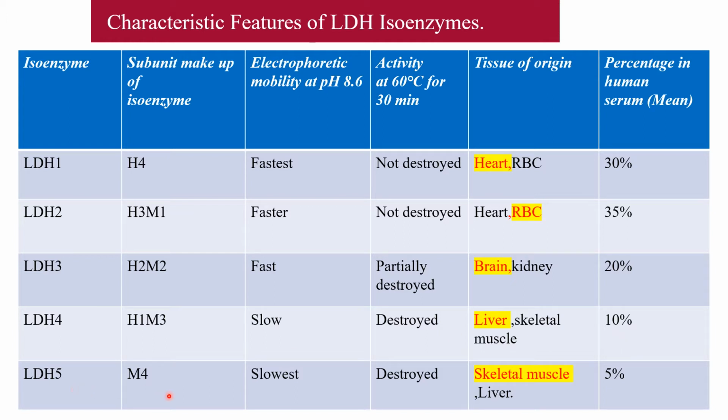And LDH5 contains all subunits as M4. LDH1 is H4, LDH5 is M4. It has the slowest electrophoretic mobility and its activity is destroyed by heat at 60 degrees Celsius for 30 minutes. It is mainly present in skeletal muscle and also in liver. Normally it is very low, 5% of the total. So in a normal person LDH2 is more than LDH1.